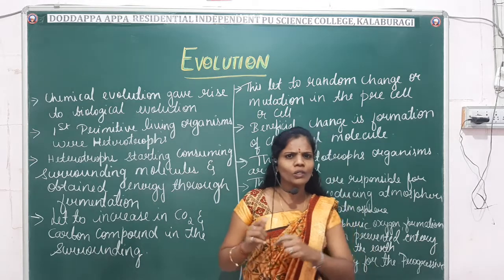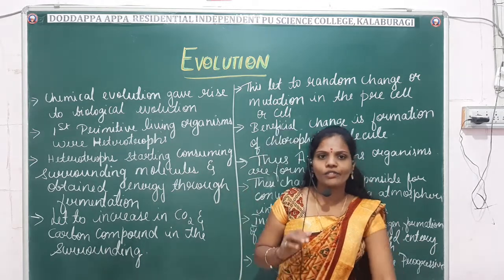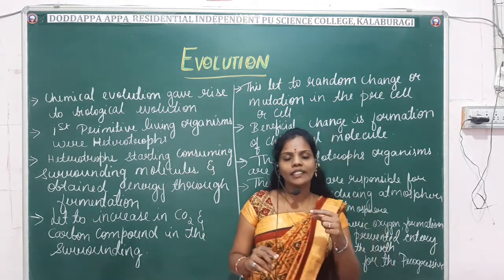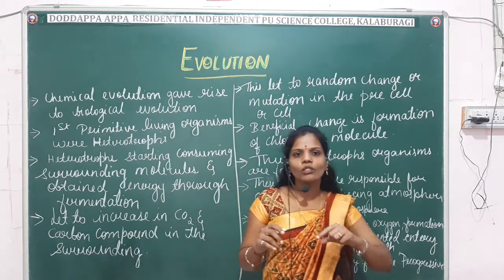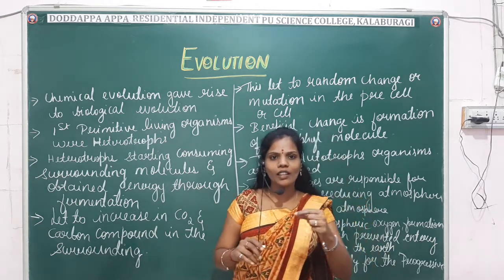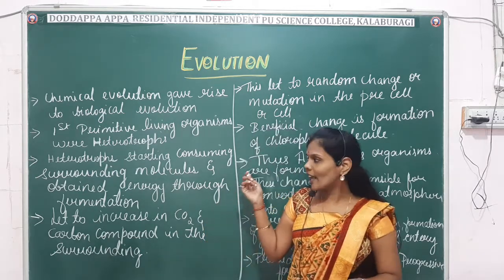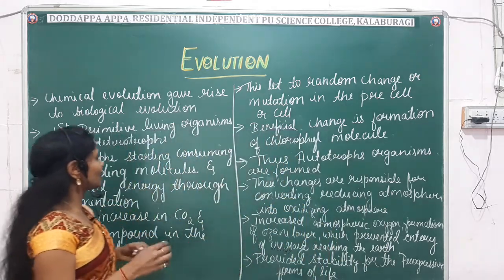You already know what we mean by heterotrophs and autotrophs, right? These heterotrophs consumed all the surrounding molecules, and they drew energy in the form of fermentation. Due to this, there were changes in the carbon and carbon compounds.